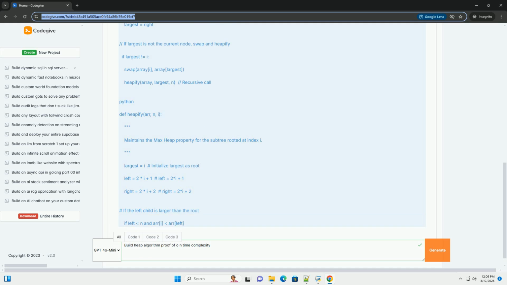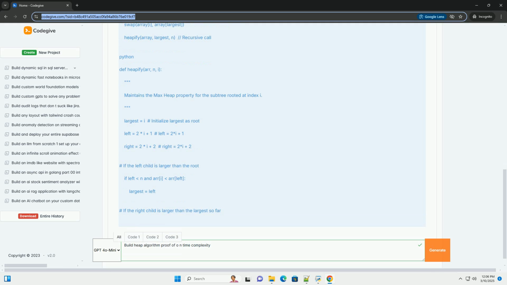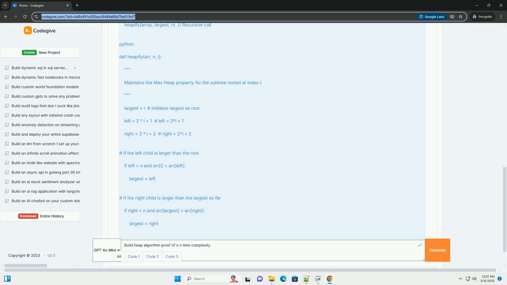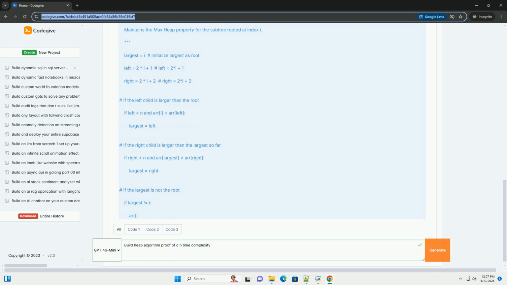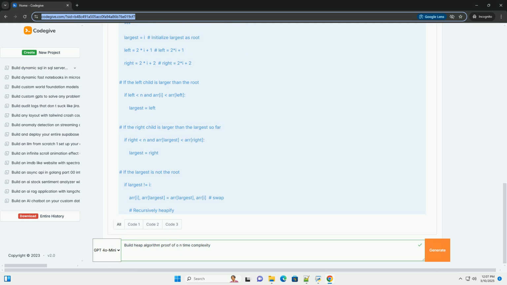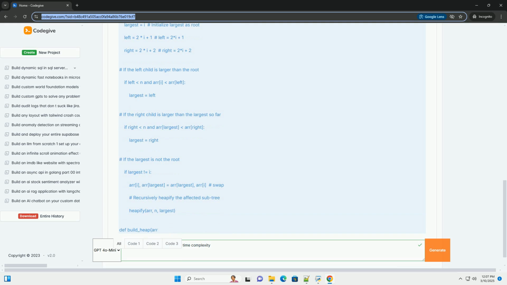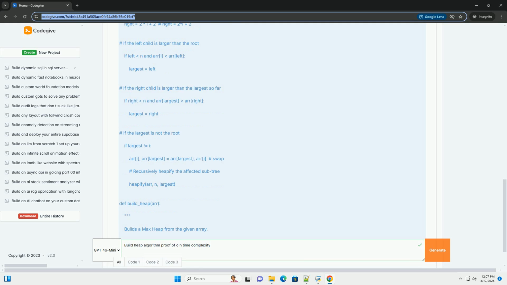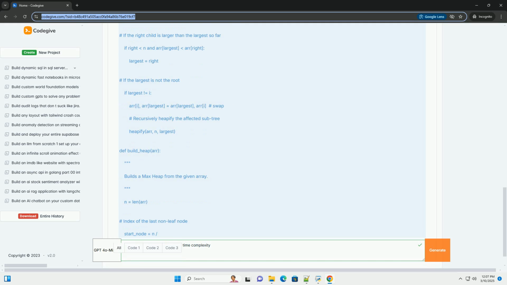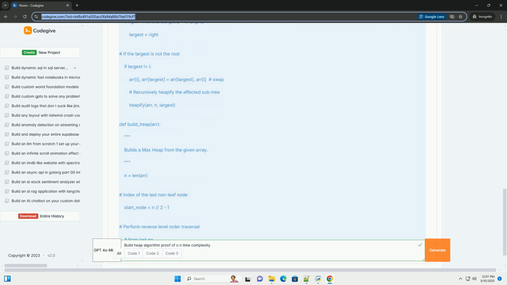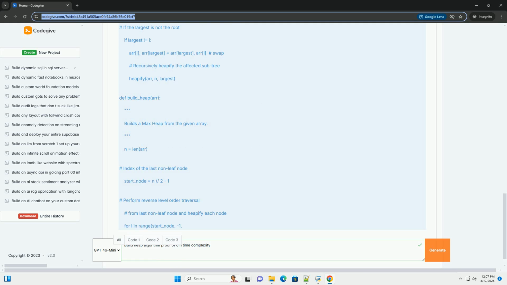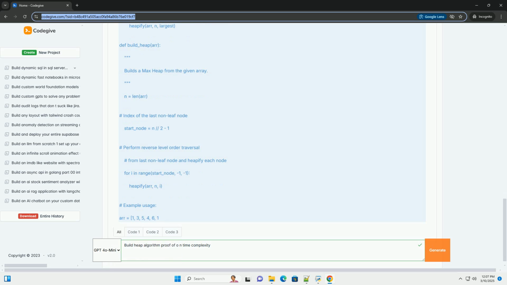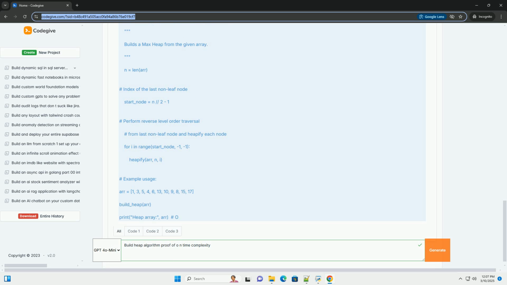Min heap: for every node i in the heap, the key value of i is less than or equal to the keys of its children. The smallest element is at the root. Max heap: for every node i in the heap, the key value of i is greater than or equal to the keys of its children. The largest element is at the root.